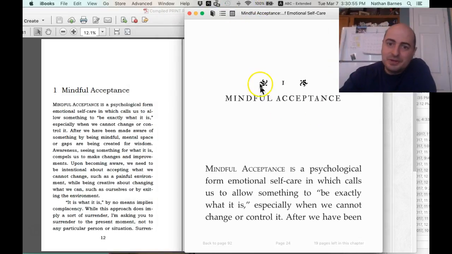This is your ebook for iBooks, so you have the glyph 1 mindful acceptance. Well, in the print version, it looks better to my eyes to have just 1, mindful acceptance, and then mindful acceptance is.